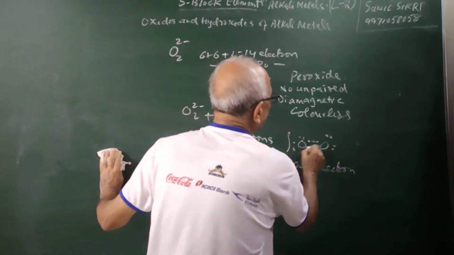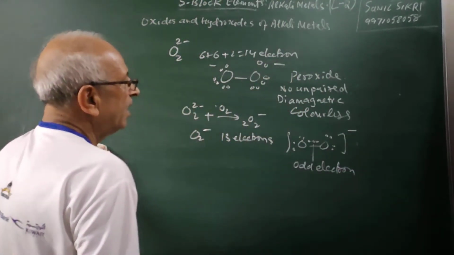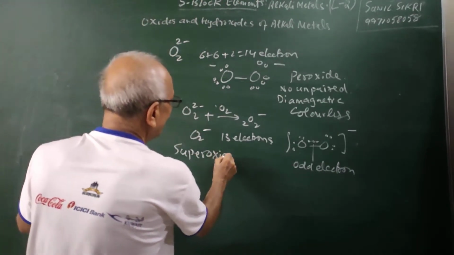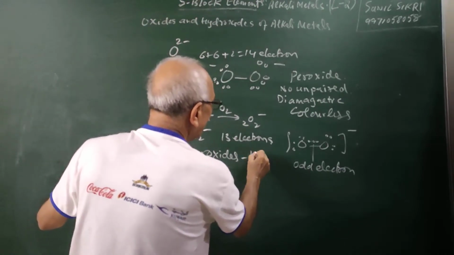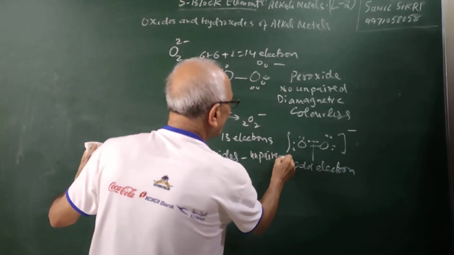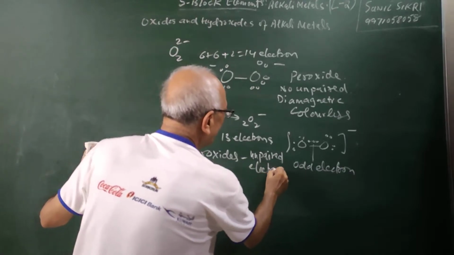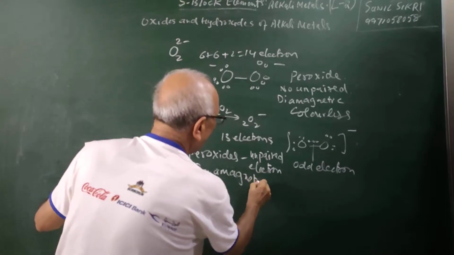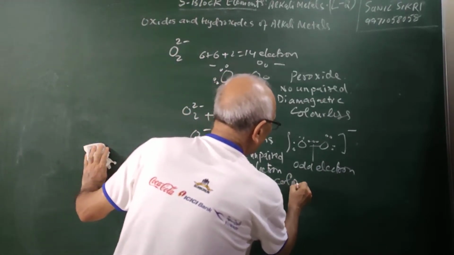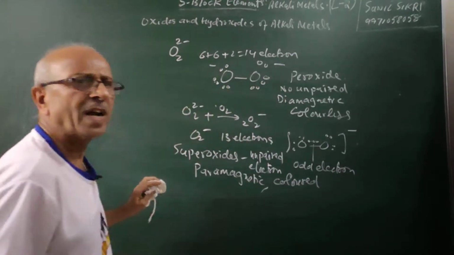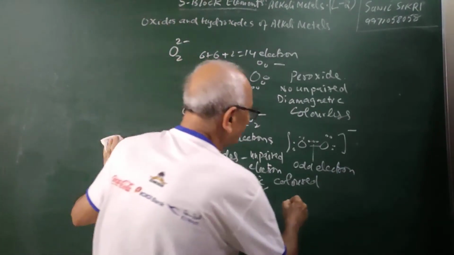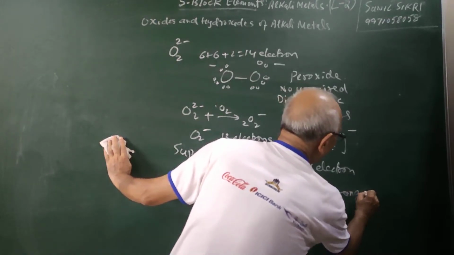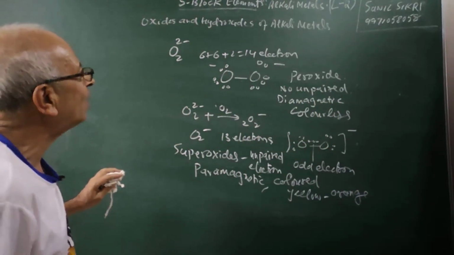So this has a negative charge, 1 electron has been gained. This contains an odd electron. The superoxides have unpaired electrons. So what will they be? They will be paramagnetic, and will also be colored. In fact, the superoxides of potassium, rubidium, and cesium have colors ranging from yellow to orange. They are yellow to orange due to the presence of an odd electron.